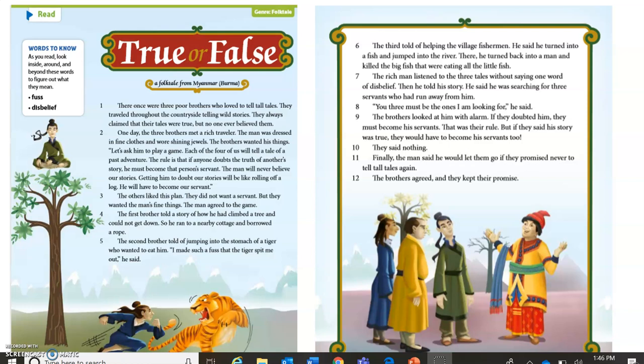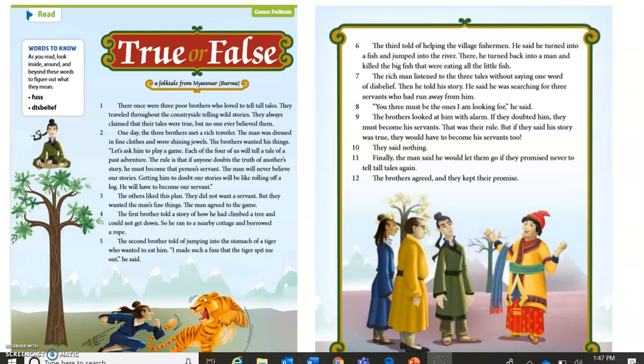That was their rule. But if they said his story was true, they would have to become his servants too. They said nothing. Finally, the man said he would let them go if they promised never to tell tall tales again. The brothers agreed, and they kept their promise.